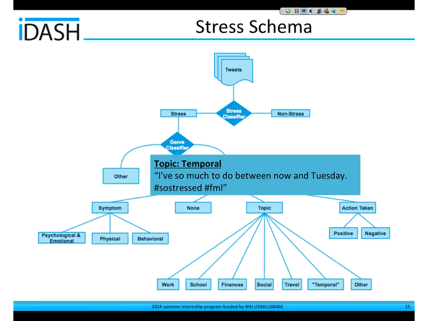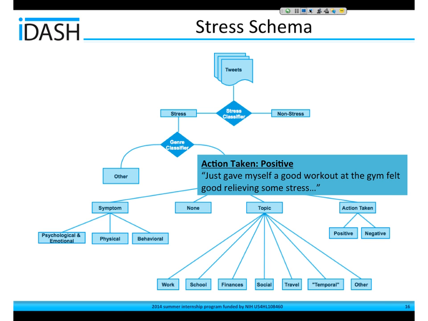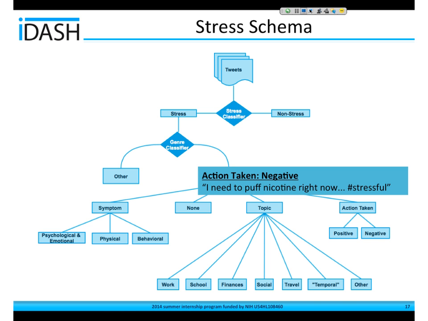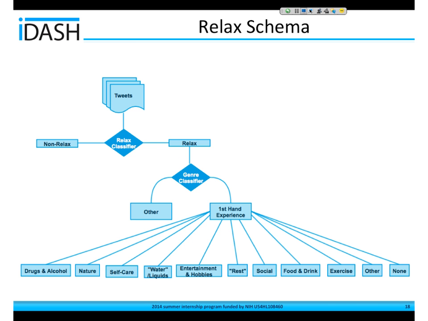And then for the actions taken or treatments, there's a positive example of someone exercising and a negative example of someone feeling the urge to pick up smoking. And now for the relaxed schema, it's pretty much the same. The first two classifiers are in a similar vein as the stress schema. This time we have different topics for first-hand experience.